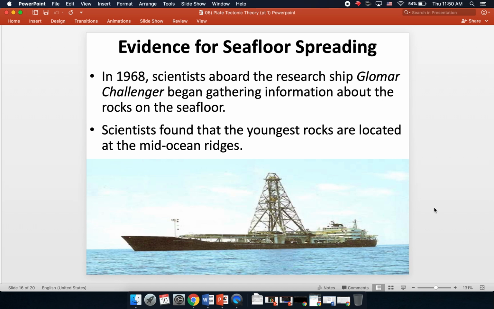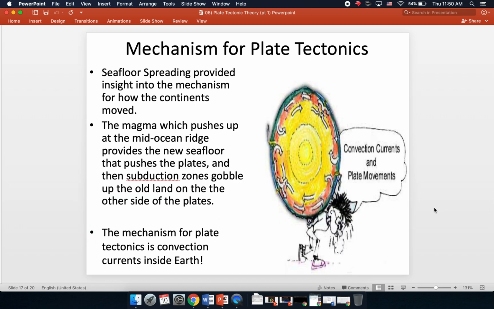So this further solidified the validity of Hess's evidence, and all of a sudden, Wegener doesn't seem so much like a kook anymore. He's starting to get some vindication. Really, it's too bad he didn't get to live to see that. All right, so seafloor spreading provided insight into the mechanism for how the continents moved.